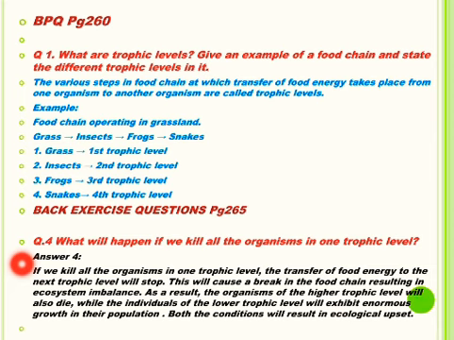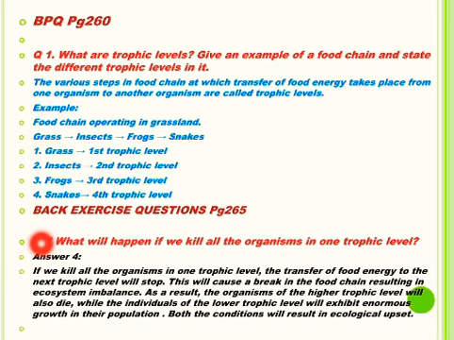This will cause a break in the food chain, resulting in ecosystem imbalance. As a result, the organisms of the higher trophic level will also die, while the individuals of the lower trophic level will exhibit enormous growth in their population. Both the conditions will result in ecological upset.